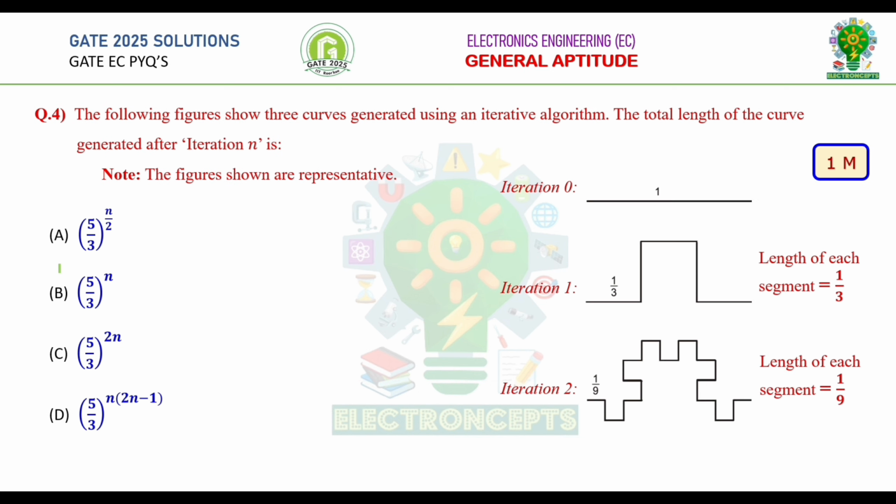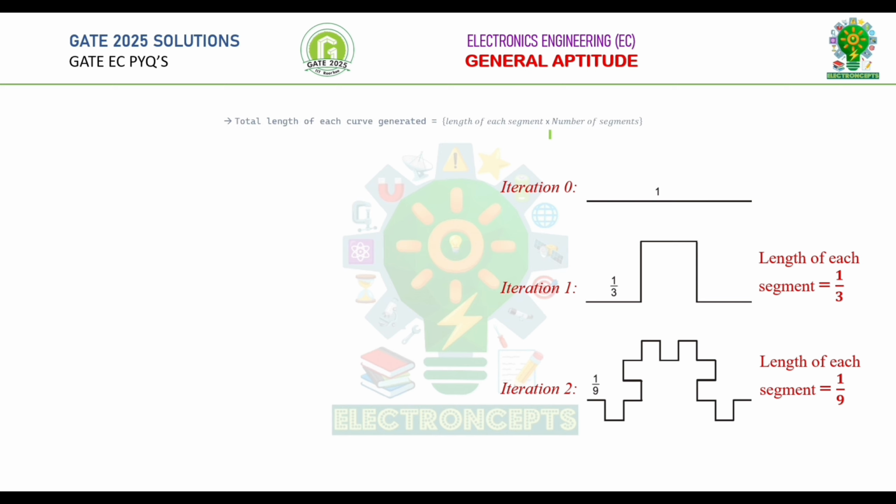Let's solve the next question. Question number 4. This is a GATE 1 mark question. The following figures show 3 curves generated using an iterative algorithm. The total length of the curve generated after iteration n is. Here, three iterations are given: iteration 0, 1, and 2. We need to calculate the total length of the curve generated after the nth iteration. Now, let's analyze the given data.